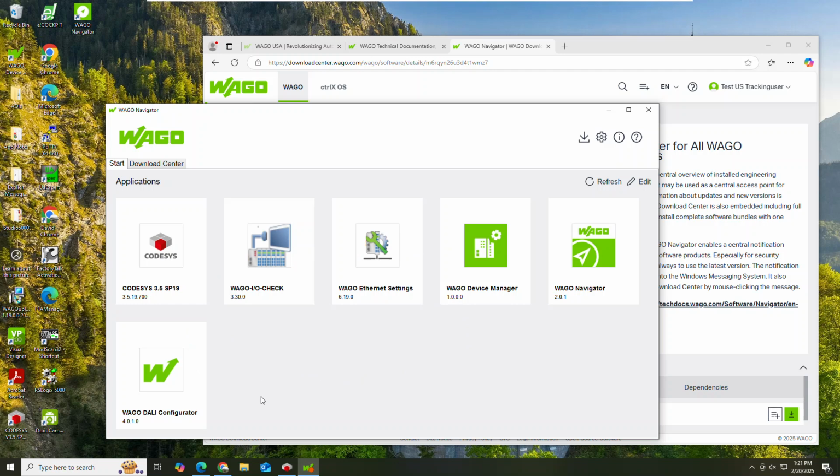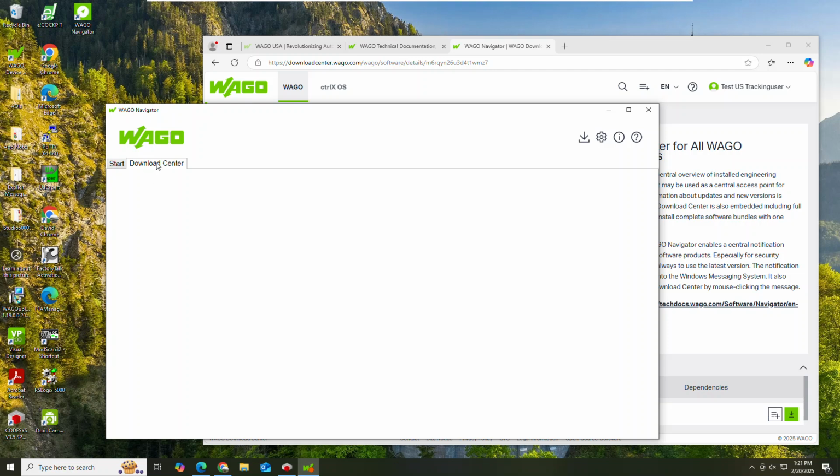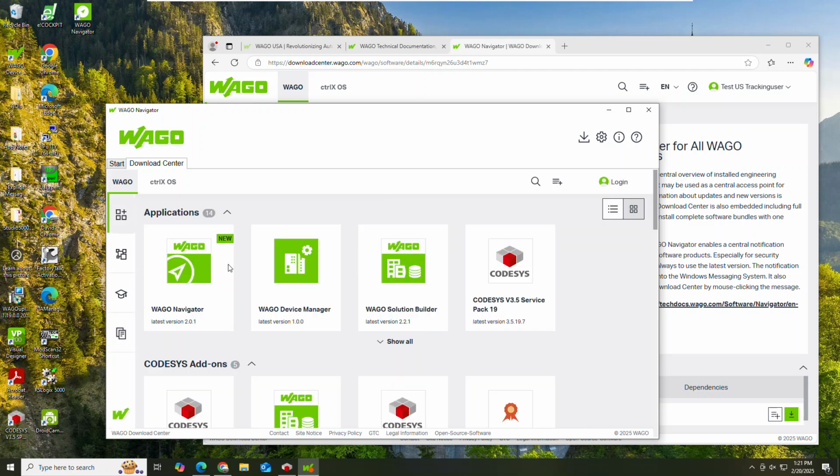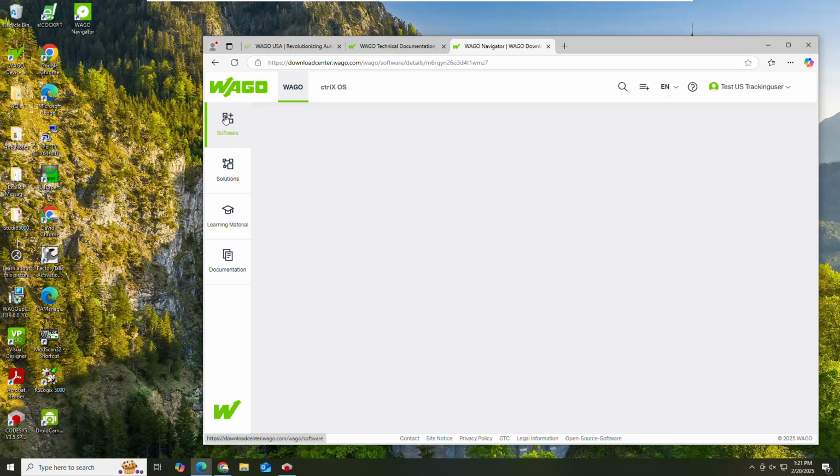And it's just a nice way of keeping all the software in one location here. And if there's an update, it'll indicate that there's a newer version available, and you can click on this Download Center tab and go ahead and update the software or download the software that you need. So that's a nice tool.